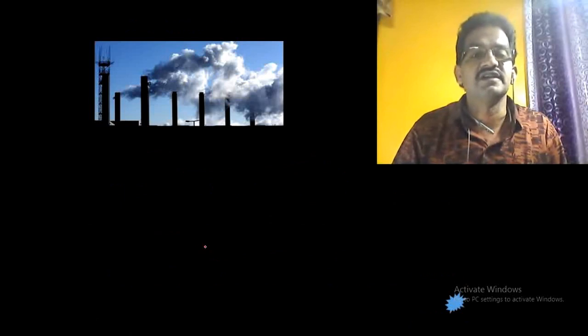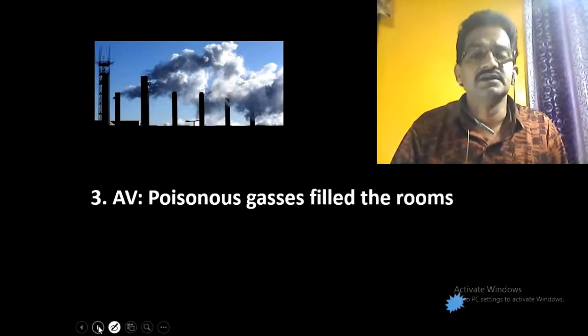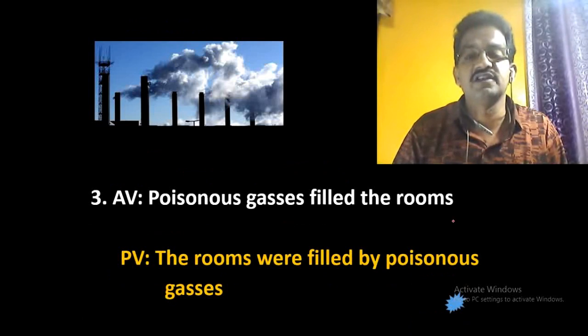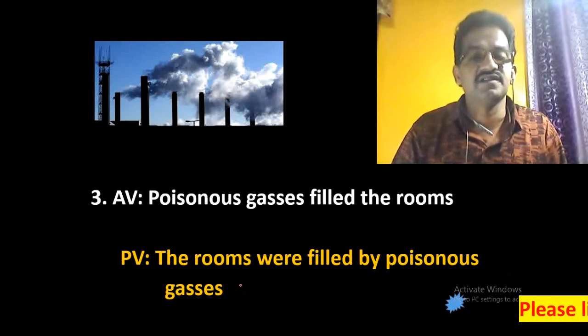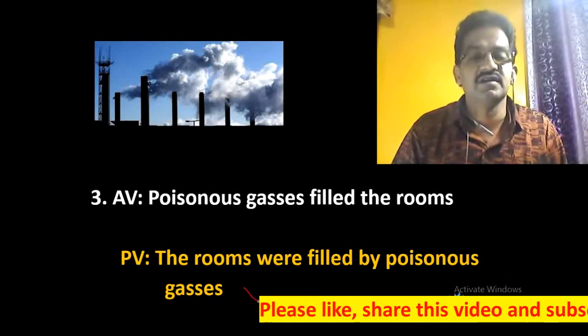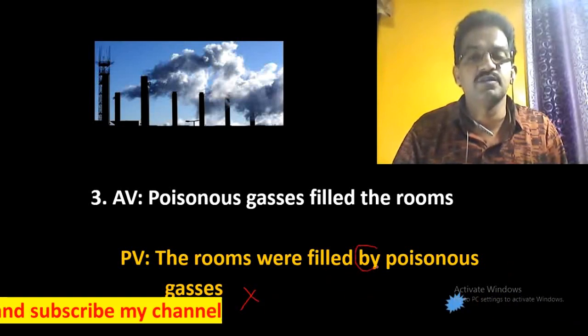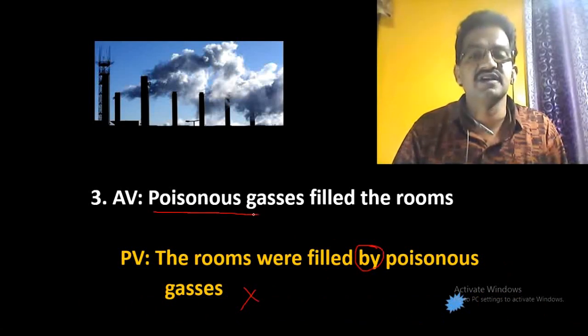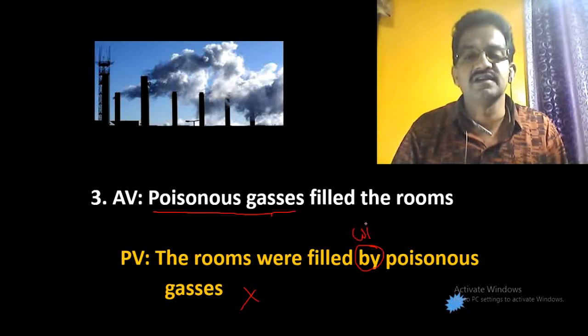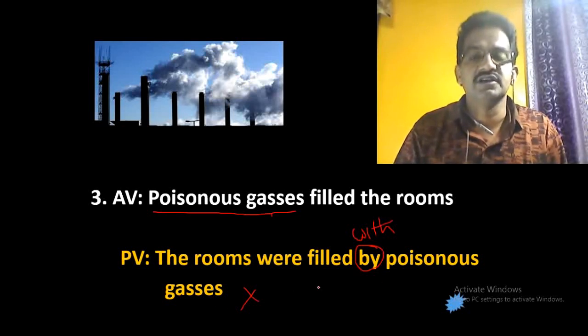And when you observe the sentence here, poisonous gases filled the rooms. "The rooms were filled by poisonous gases." Is it right? No, it's wrong. We cannot express that. Then what is right? "By" is not possible. The poisonous gases are not the agent and not a person, so it can be "the rooms were filled with poisonous gases", but not by.